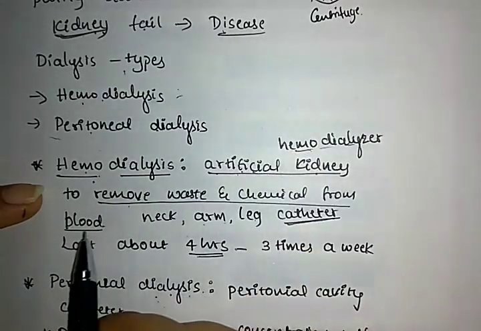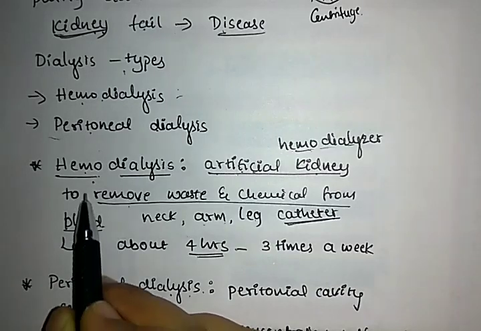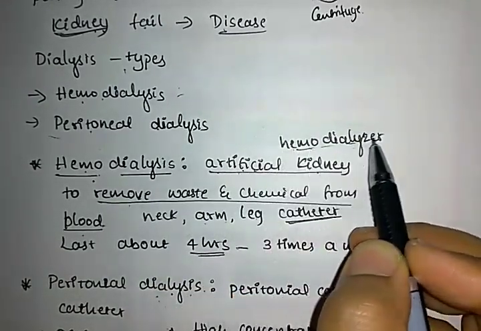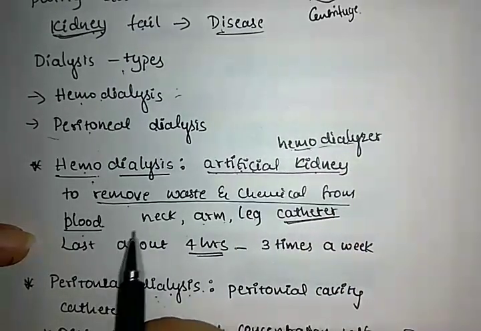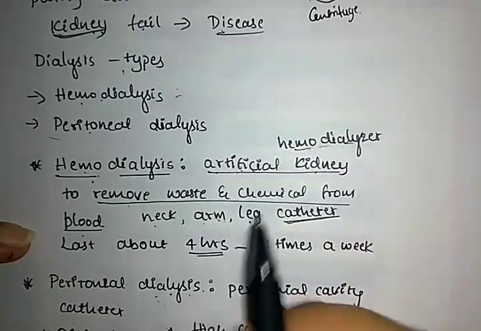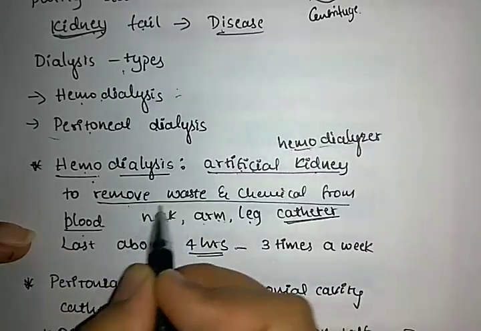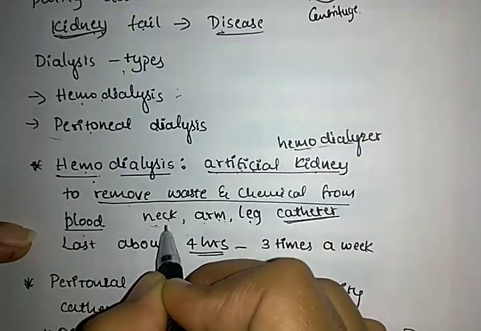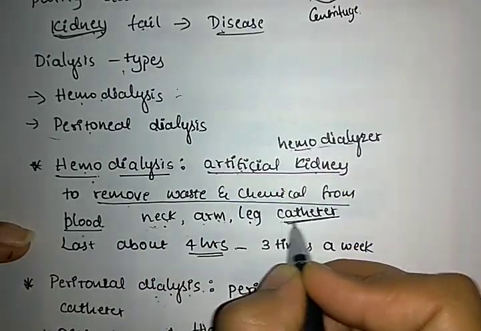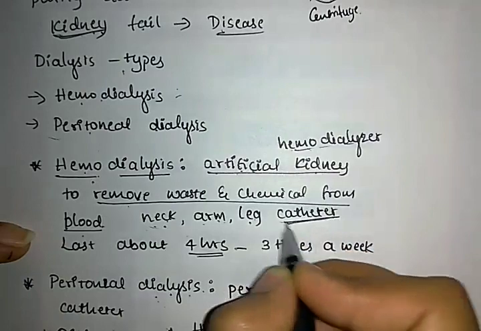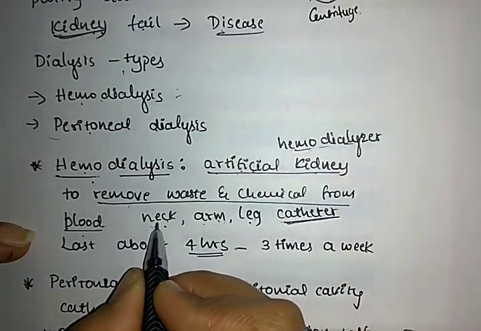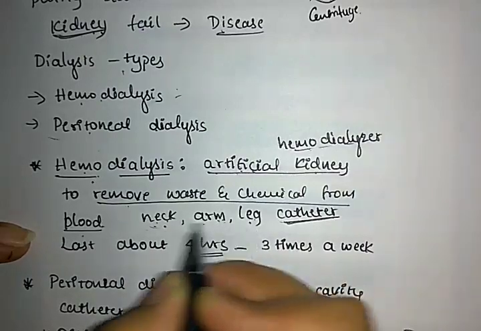With neck, arm or leg, a minor surgery takes place and a plastic tube, we know it as a catheter, is inserted on the neck or arm or leg.